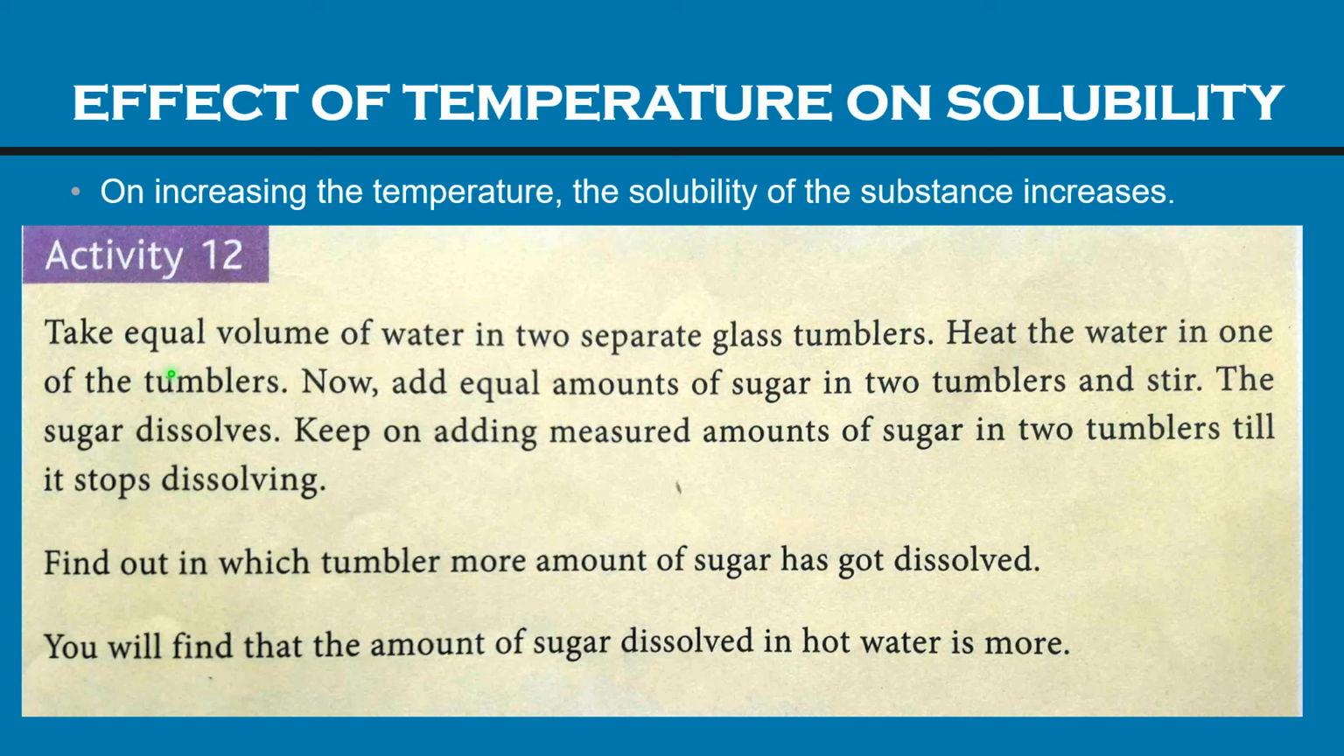Take equal volume of water in two separate glass tumblers. Heat the water in one of the tumblers. Now add equal amounts of sugar in two tumblers and stir. The sugar dissolves. Keep on adding measured amounts of sugar in two tumblers till it stops dissolving.